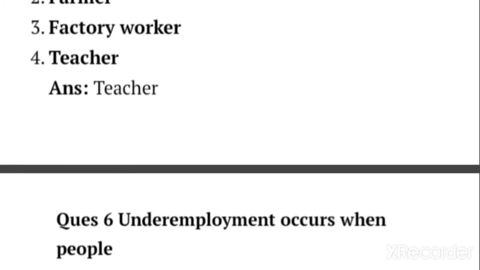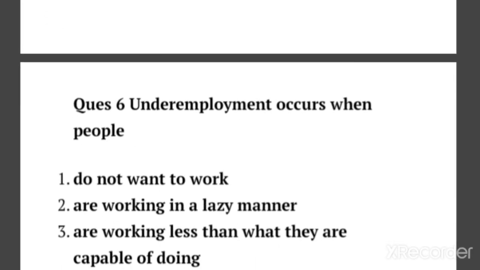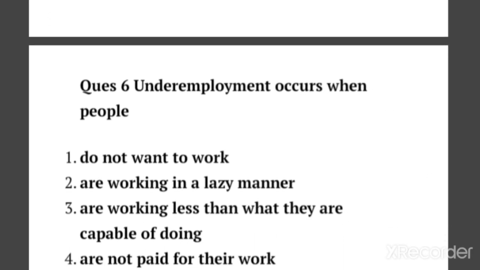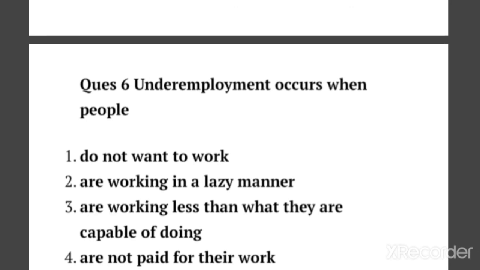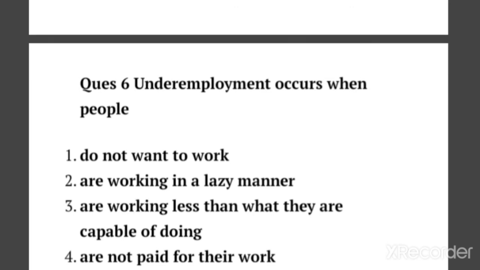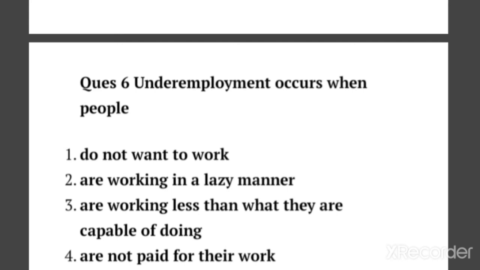Next is question number 15, and today's last question of the MCQ series. Underemployment occurs when people, what is the condition in the country in which underemployment is happening? So why is it happening? Do not want to work, are working in a lazy manner, are working less than what they are capable of doing, are not paid for their work.